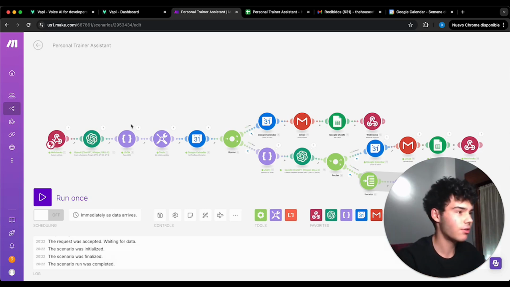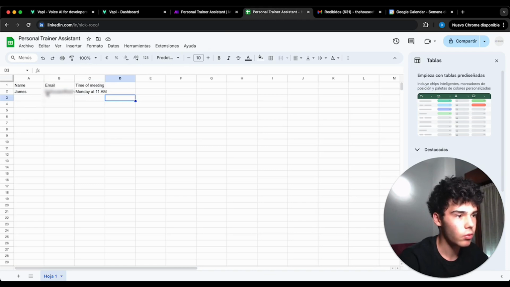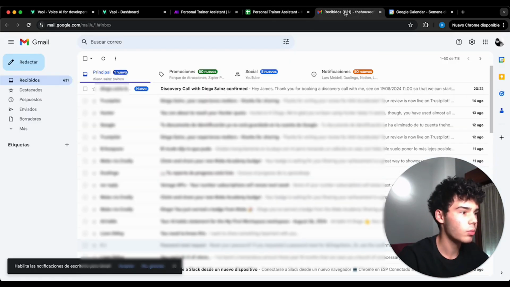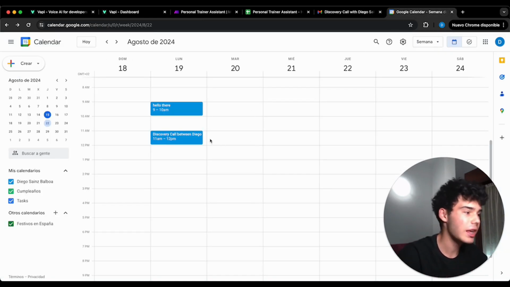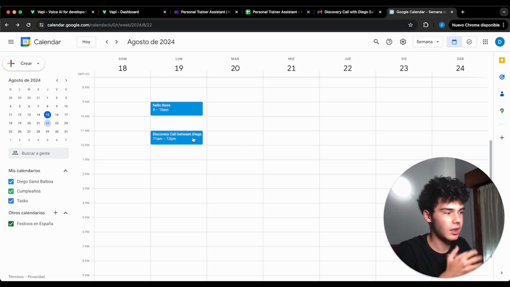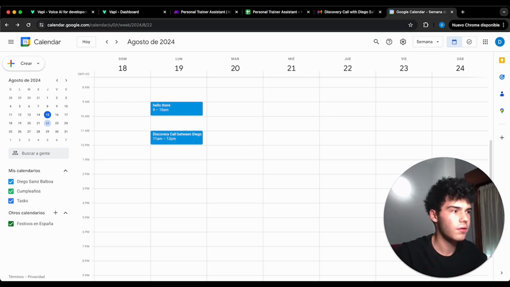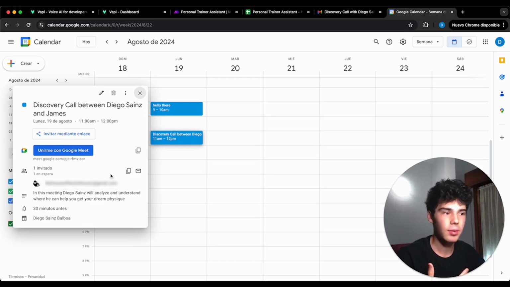So, if everything has gone correctly, we will see here how we have the name, the email, and the time of the meeting. If we go to my email, we have received my email from the automation. Here we have it with the Hangout link, as we told. And also we go here and we have the event inside my Google Calendar, as we wanted to have with the scenario. Now you can see that it works perfectly. We save the data inside the Google Sheet, we send the email also with the information on the Hangout link, and we create the event here with the attendee inside the event, as you can see here.